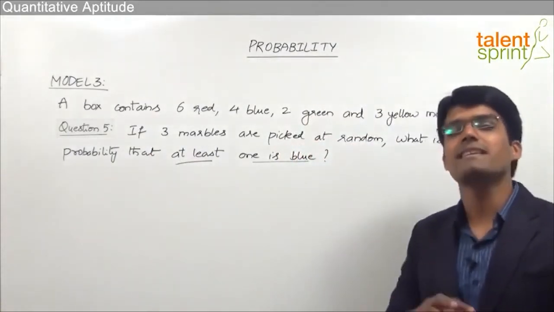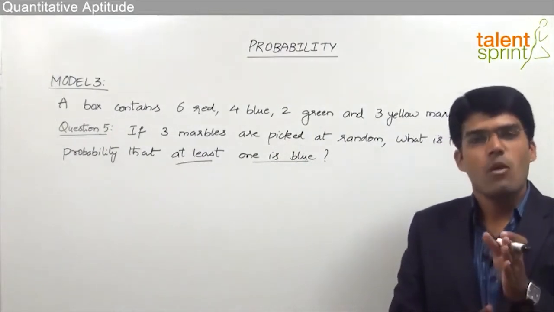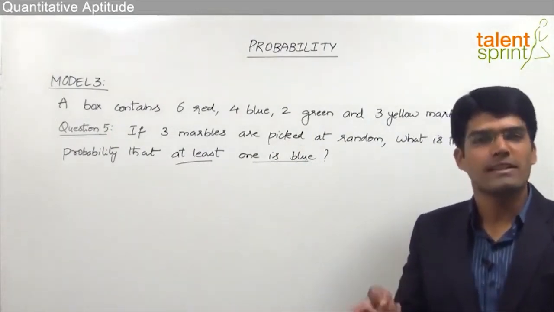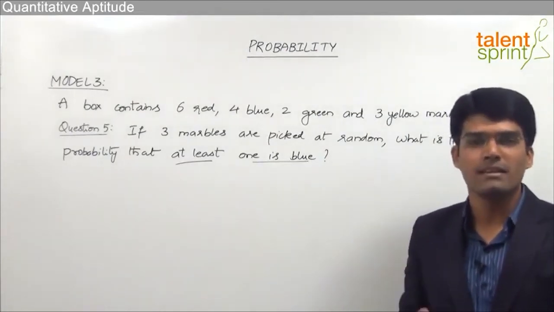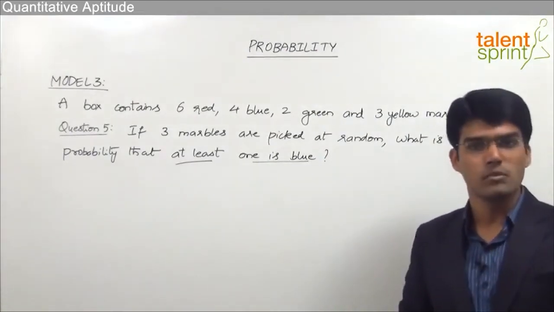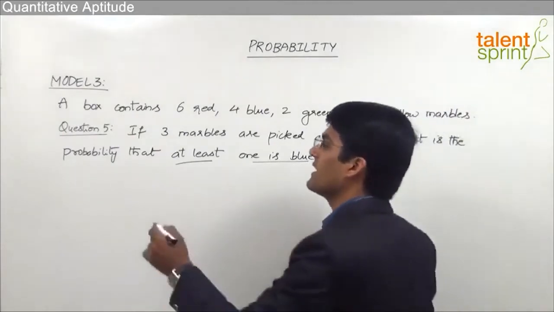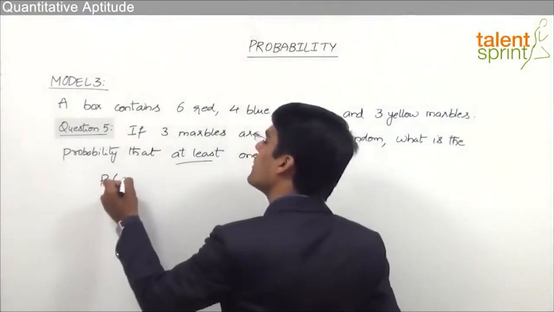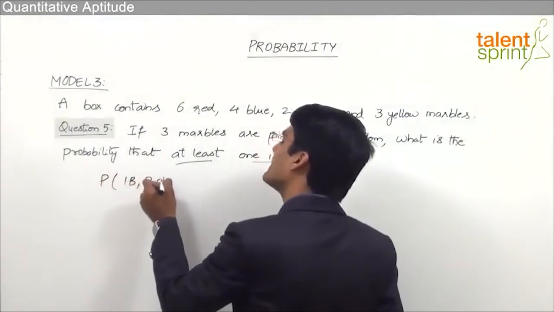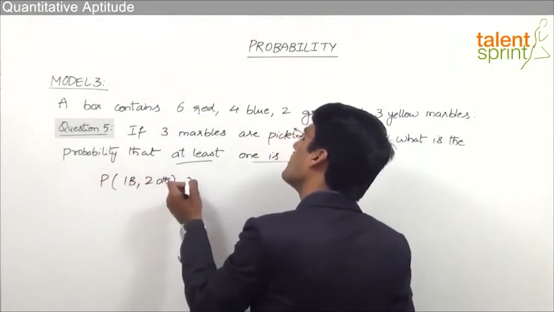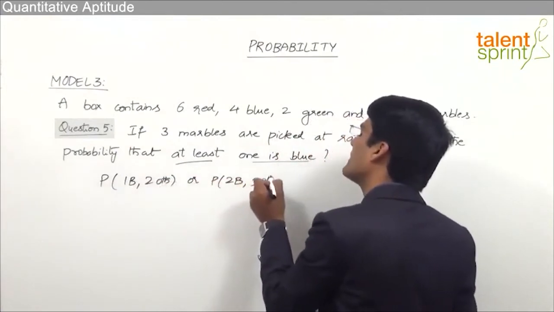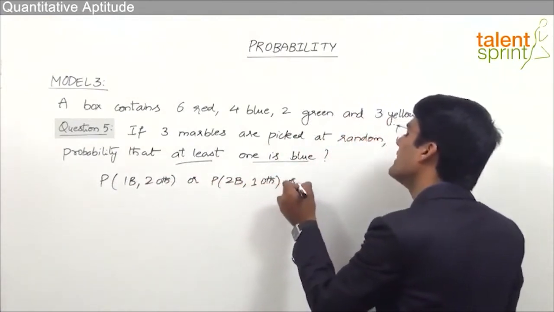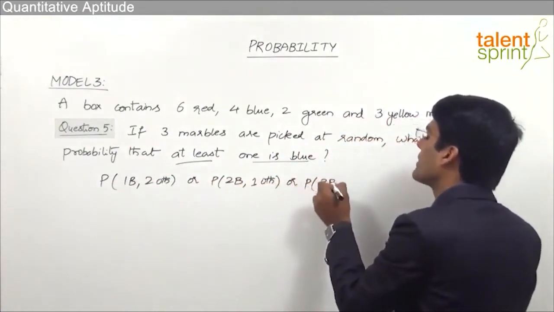So we can have various cases possible. That is 1 blue marble and 2 marbles of other colors, or 2 blue marbles and the 3rd marble of some other color, or all the 3 marbles can be blue. So we have total 3 cases here. So we can say that probability of taking 1 blue and 2 of other colors, or probability of 2 blue marbles and 1 marble of other color, or probability that all the 3 are blue marbles.